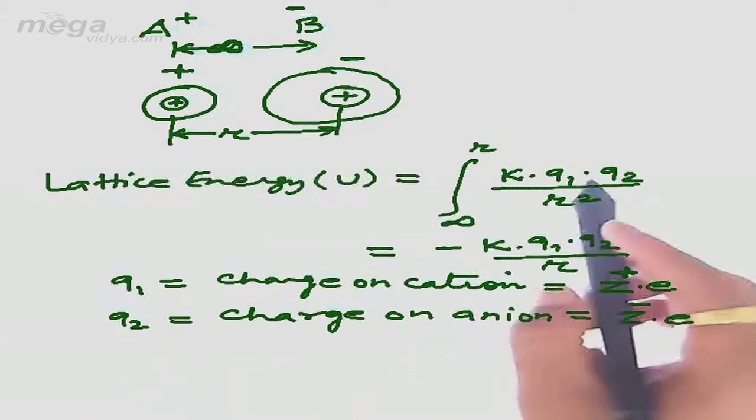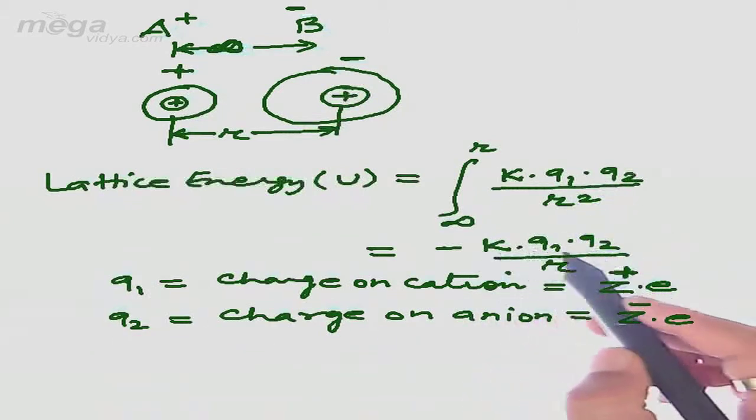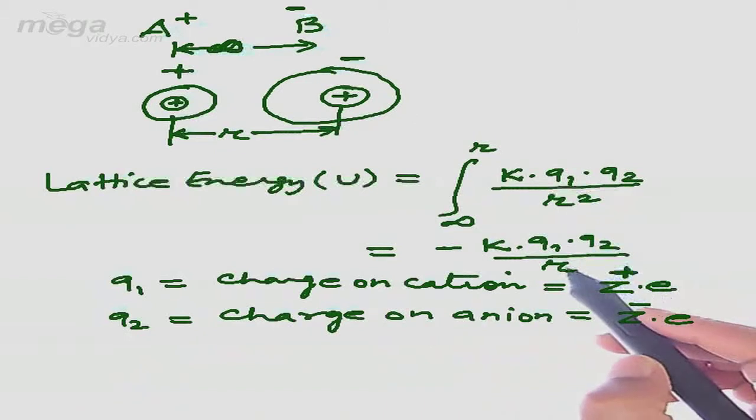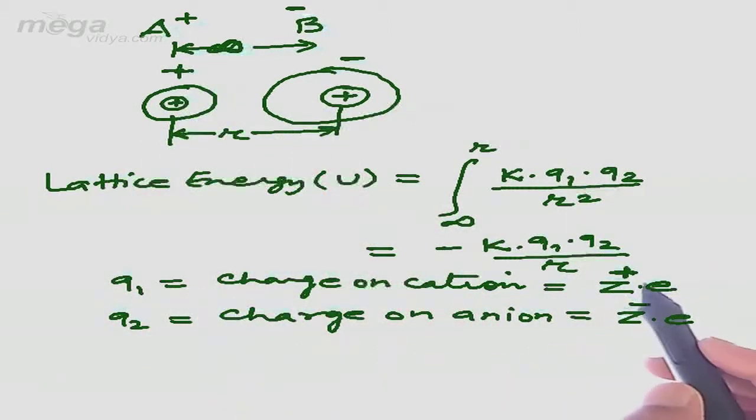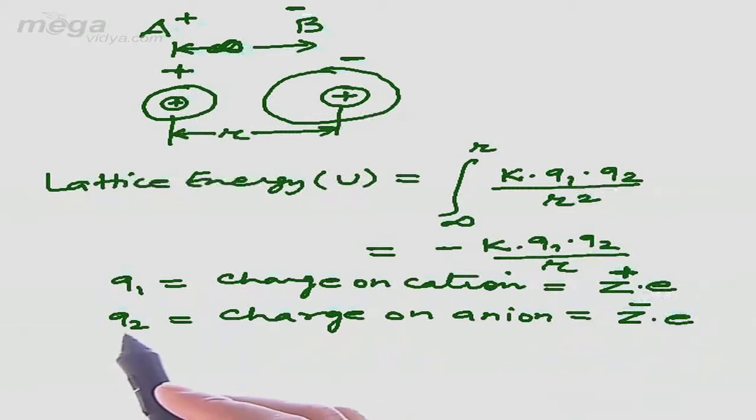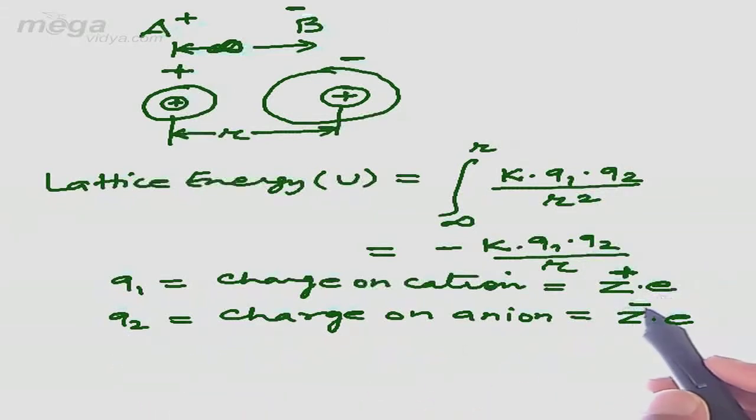So here in the formula of lattice energy, that is minus K Q1 Q2 upon R, R is the internuclear distance between the cation and the anion, and Q1 is the charge associated with the cation, and Q2 is the charge associated with the anion. Now once we go to compare the melting point of different substances, the very first point which we have to remember is that from the formula of lattice energy,